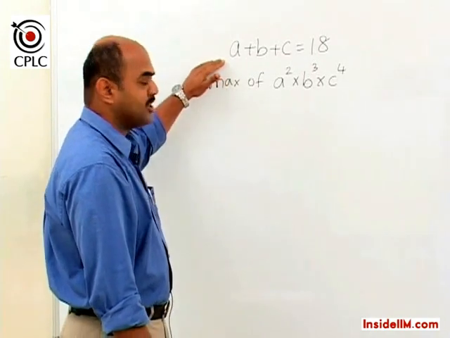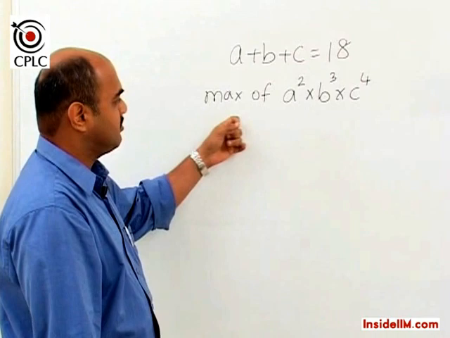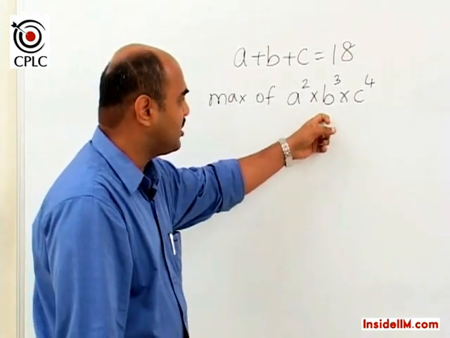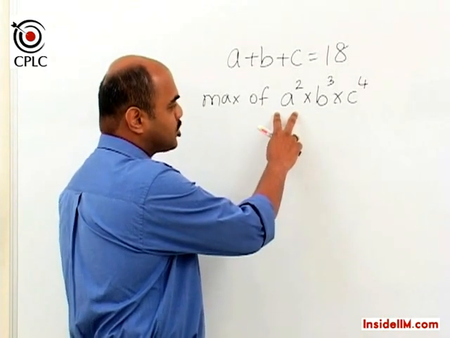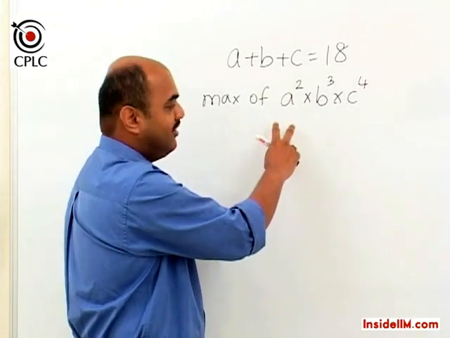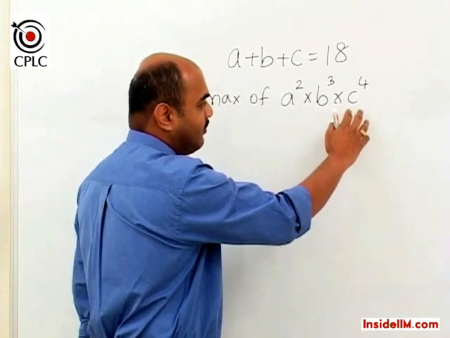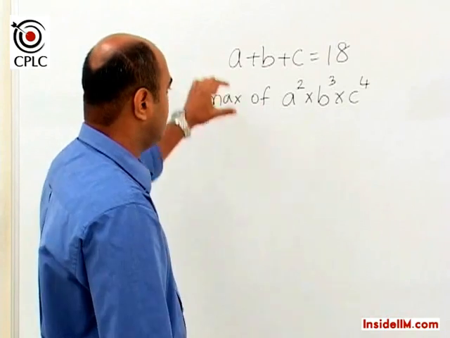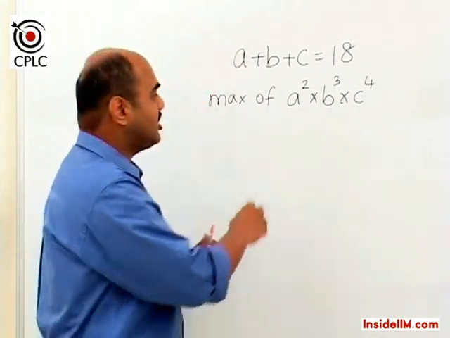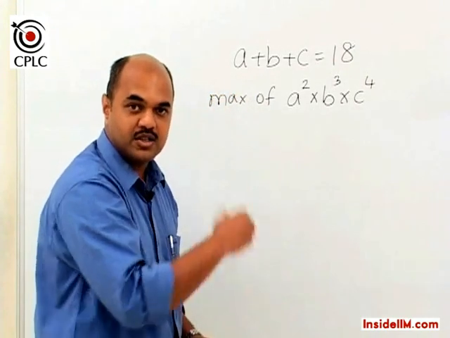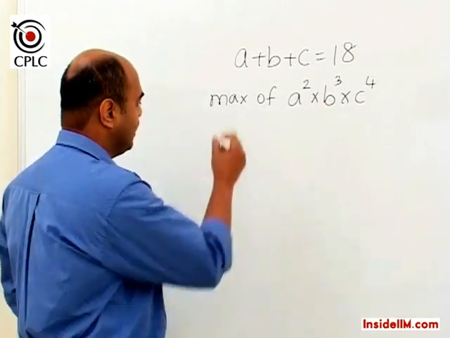We again have A plus B plus C is equal to 18, and the question now asked is the maximum of A square into B cube into C raised to 4. Now the question asked refers to 2 terms for A, which is A into A, 3 terms for B, B into B into B, and 4 terms for C. So is it possible to express this given equation in a manner that we split up A into 2 parts, B into 3 parts and C into 4 parts? Let's see how to manage that.